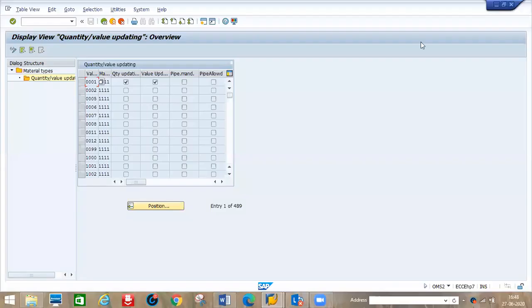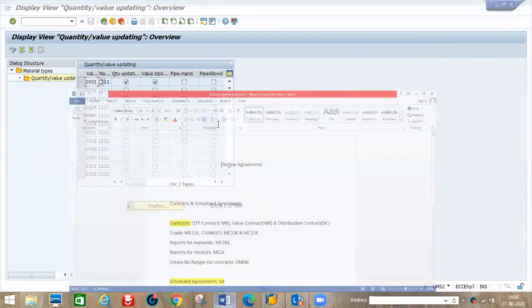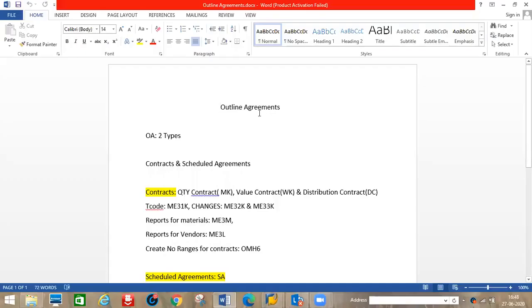With vendors. Outline agreements means maybe value contracts, quantity contracts, and some other types. We'll see. First, the definition: outline agreements is an external document. This is outline agreement. Outline agreement definitions, I'm saying.